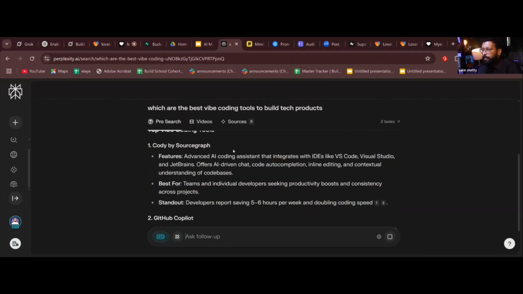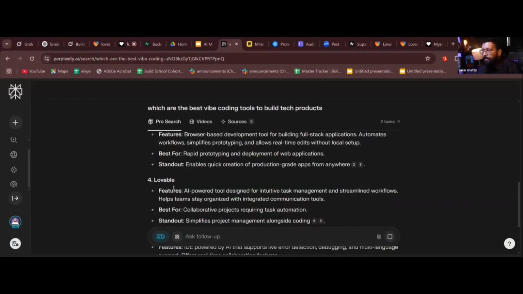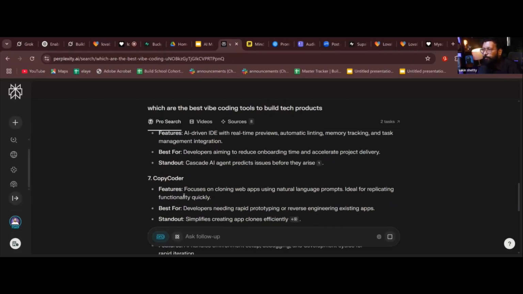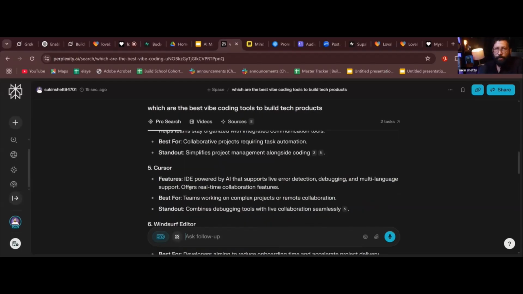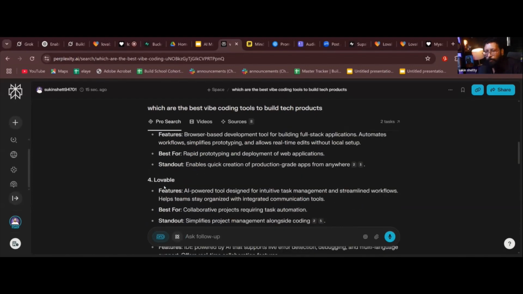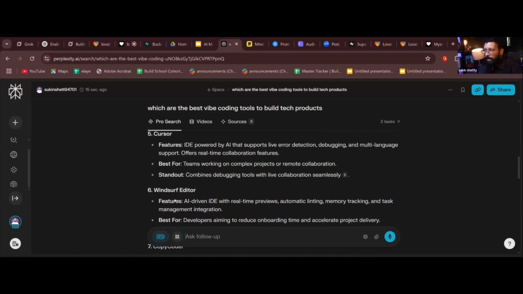GitHub Copilot, Bolt.new, Lovable, Cursor, Windsurf Editor. There are a lot of tools like this. Most commonly, a lot of people use Bolt.new. Please note it down: one is Bolt.new, another is Lovable. Today I'm going to show you how to use Lovable. There's something called Cursor, which I use a lot. This is an agentic IDE. Windsurf Editor is also another agentic IDE. So these are the main 4 tools which you need to know.